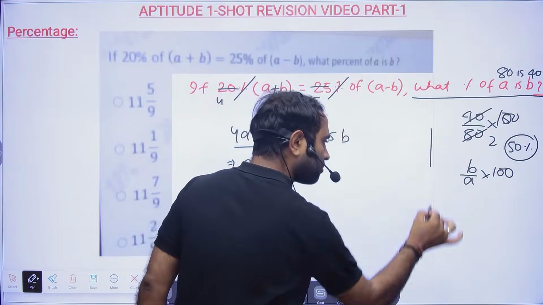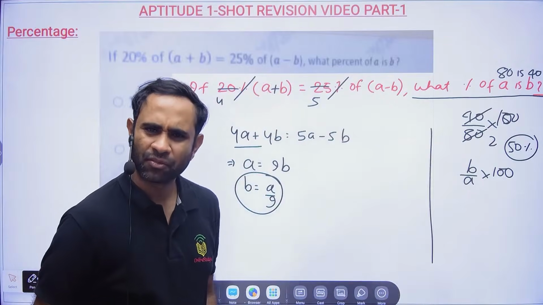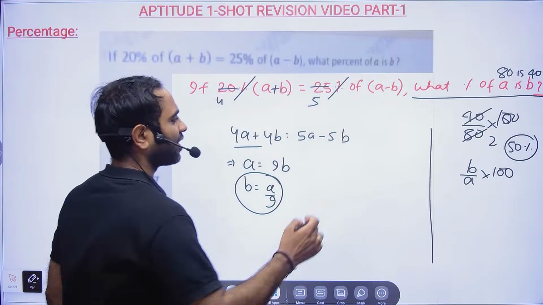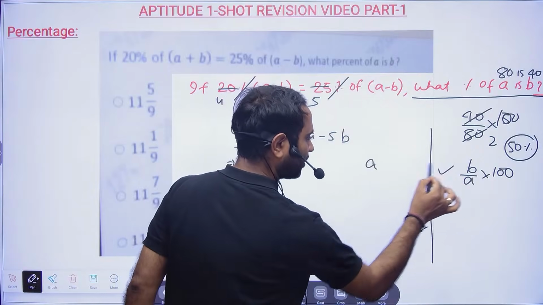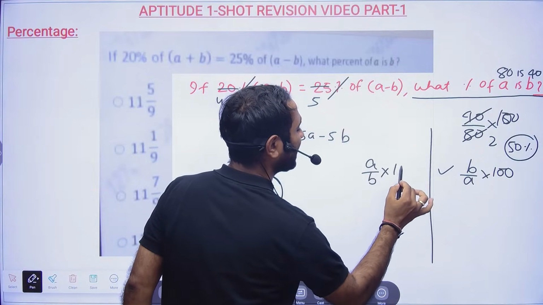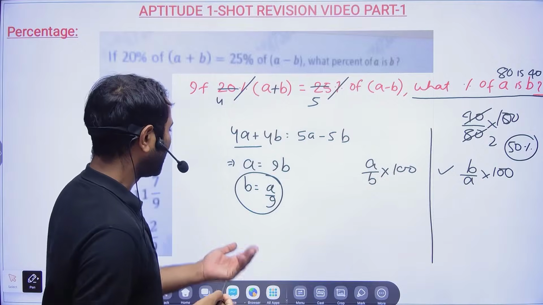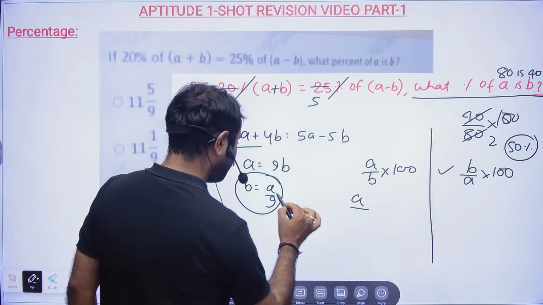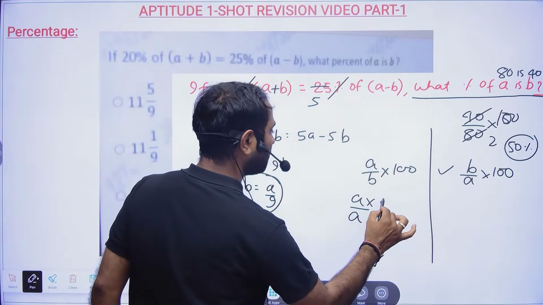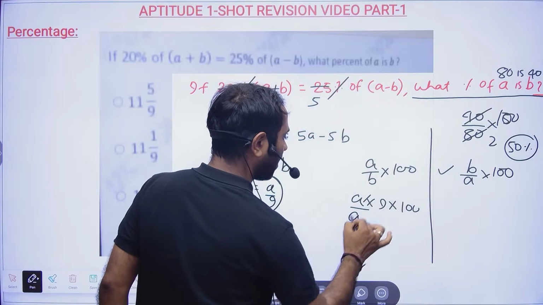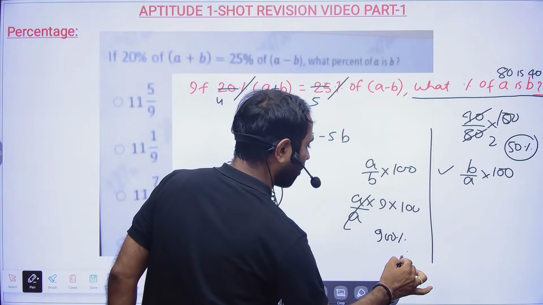Sometimes you make a mistake. Who is stopping you? Nobody. Sir, this is the correct one. But sir, in the exam I wrote it like this. Okay, then what happened? A is A, B is A by 9, 9 will go up. Arre bhaiya, 900 is not even an option.